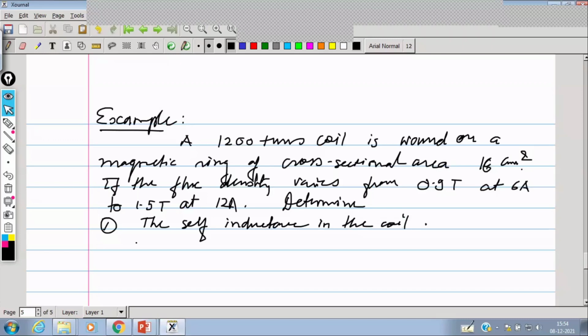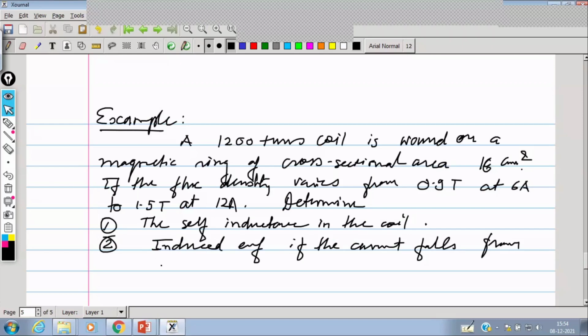Also determine the induced EMF if the current falls from 12 ampere to 6 ampere in 0.1 second.